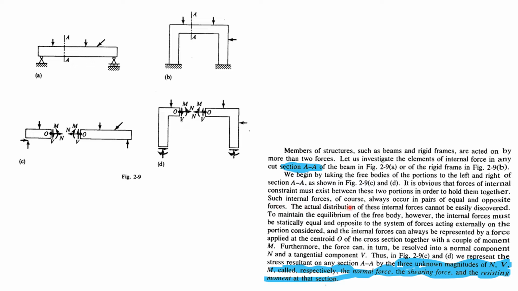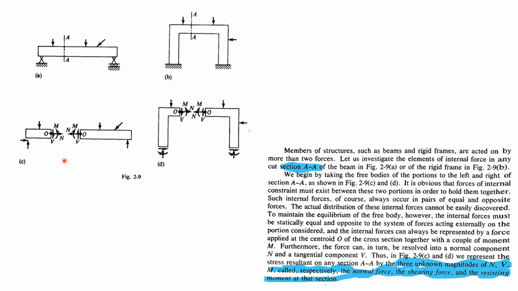Such internal forces, of course, always occur in pairs of equal and opposite forces. That means if I have a shear in downward direction, here it is in upward direction, with equal moments in opposite direction. Axial force is from left to right here, and for this one from right to left, of equal magnitude and opposite in direction, right?